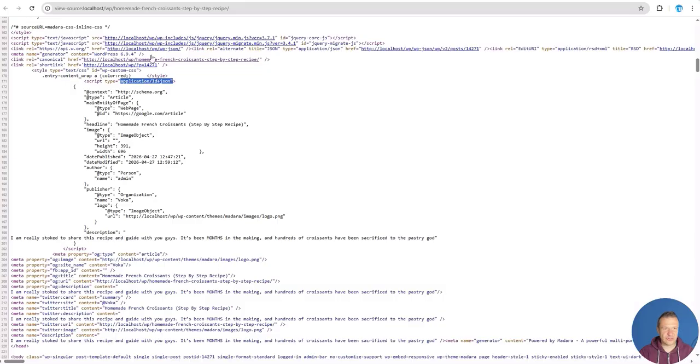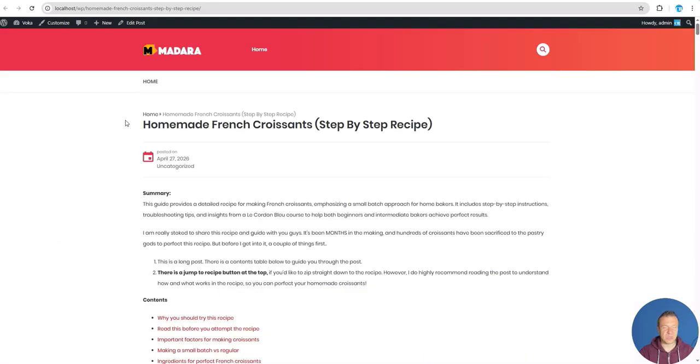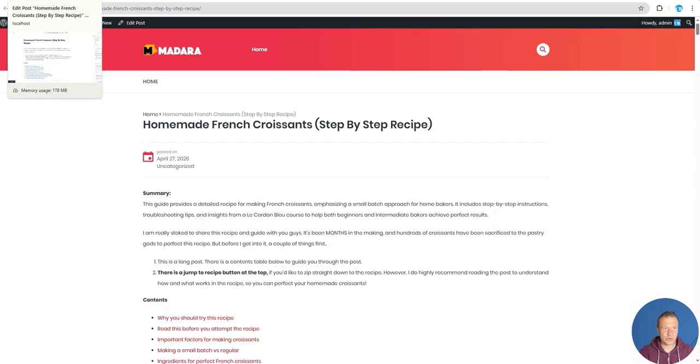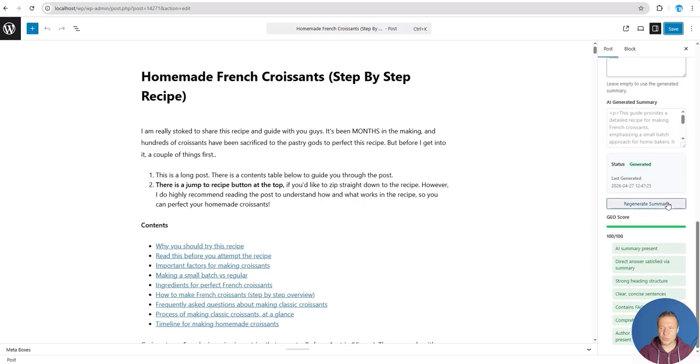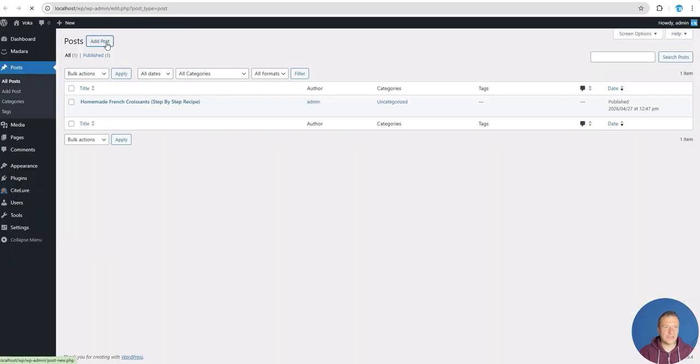This application LD+JSON will be added by CiteLure, and it will also help the bots and the AI crawlers to better understand what you have in your site. Also, you will see this little GEO score, the generative engine optimization score, which will provide details about how optimized your content is. And let's test this out.